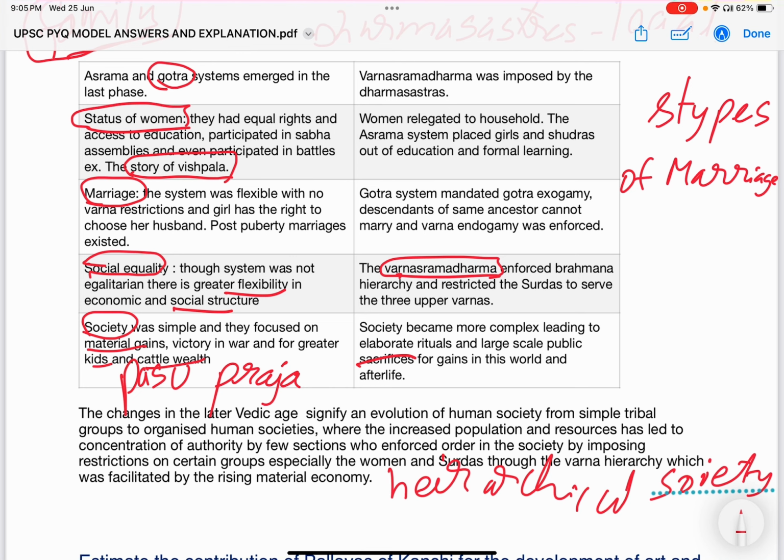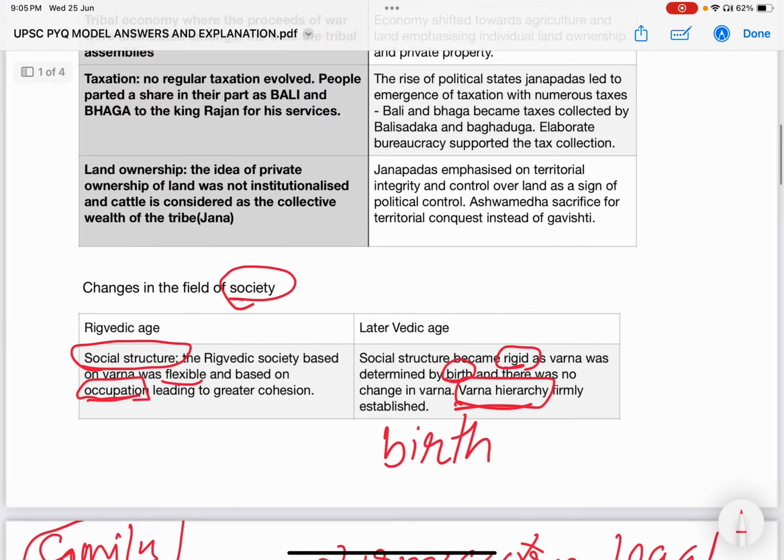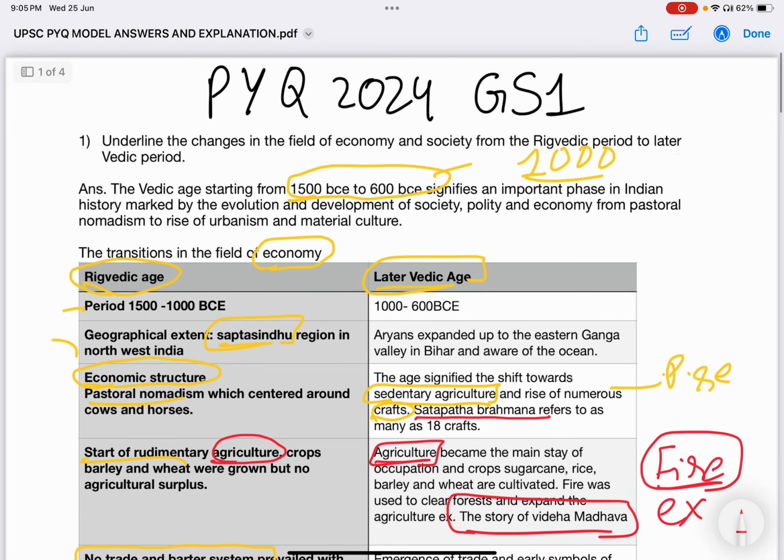See, this is how we present an answer for the question: underline the changes in the field of economy and society from Rigvedic to later Vedic age.